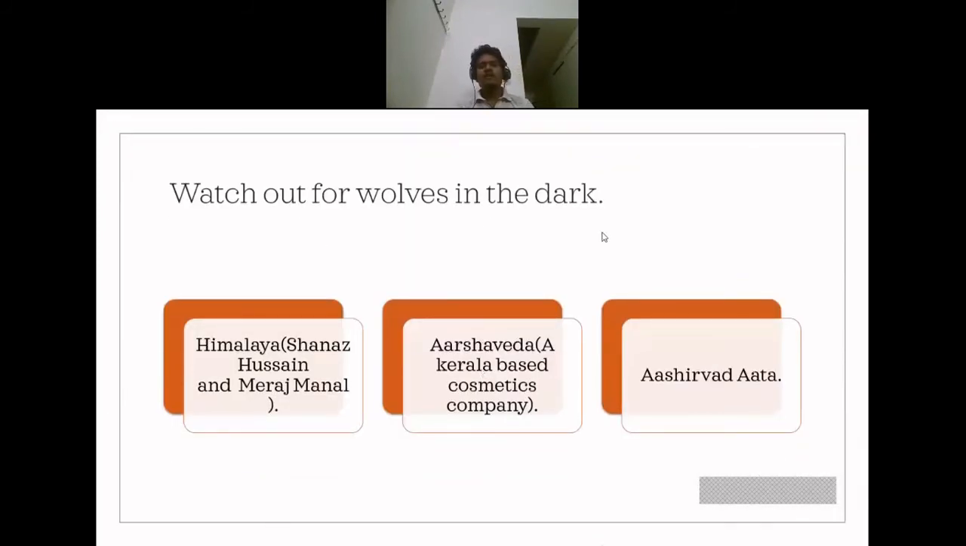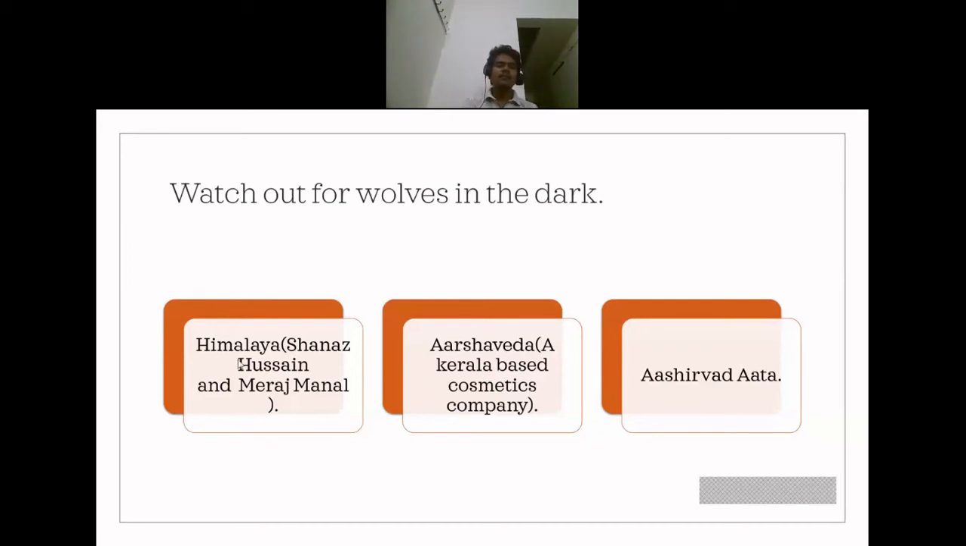Watch out for the wolves in the dark. Since we are moving on towards local, since we are moving on towards using Indian products, it is also necessary for us to understand that there are Indian products which are contributing to jihad, which are contributing to terrorism, which are funding jihad in one way or the other. And it is through halal certification or halal logo.